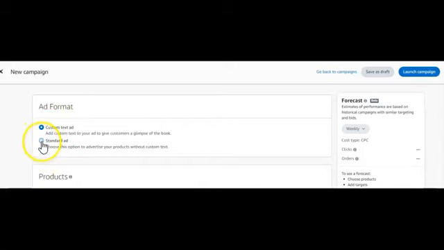Once again, we'll only choose standard ads. We're not choosing the first one, the custom test ad. This one involves you creating some tests and all that stuff, but we don't need all that. So we're only choosing the standard ad for this section.